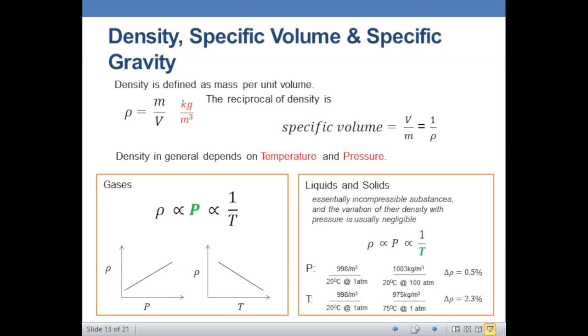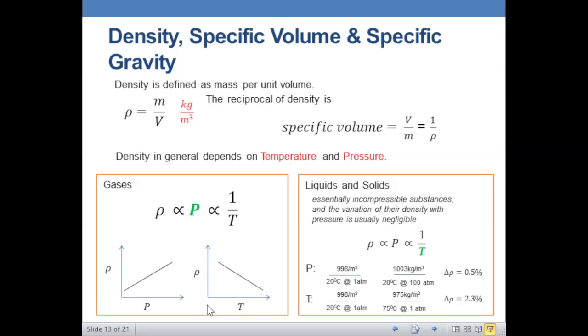unit of mass. Okay, for gases, the density of gas, or of gaseous materials, is heavily influenced by pressure. Okay, so that is why the density is directly proportional with the pressure and inversely proportional with the temperature. Okay, as what you can see here in the graph. Okay, so there's the density and the pressure. Okay, and pressure, as what I've said a while ago, is inversely proportional to the temperature.